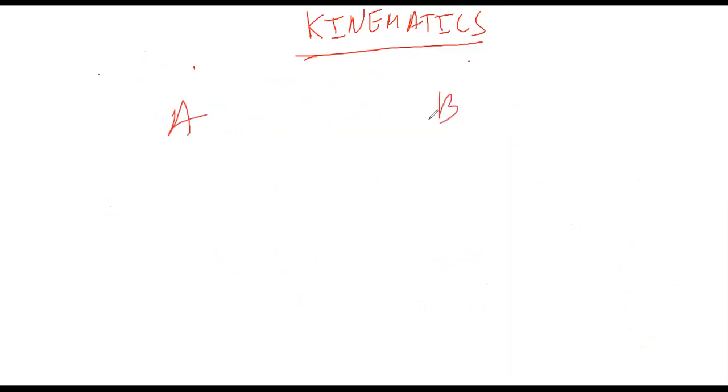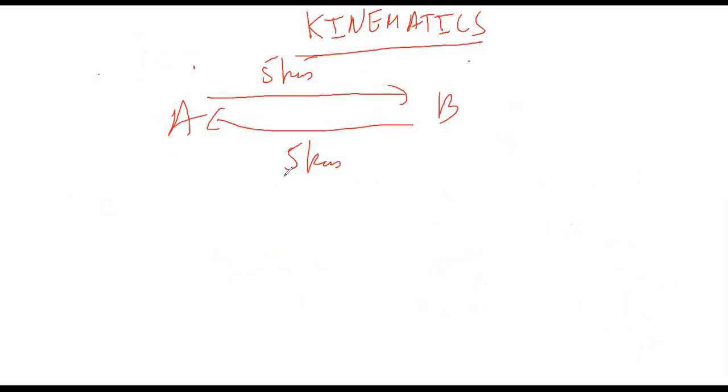So A is here, B is here, okay? So you go from A to B 5 kilometers and then you go from B to A 5 kilometers. Acha. Now, Sumail, the definition of displacement is that it's a vector quantity. And we know that in a vector quantity, direction is important. Now from A to B, the vector is 5 kilometers, right? So I draw the vector. And from B to A, it's again 5 kilometers, but in the opposite direction. So let me say this is vector A, this is vector B.